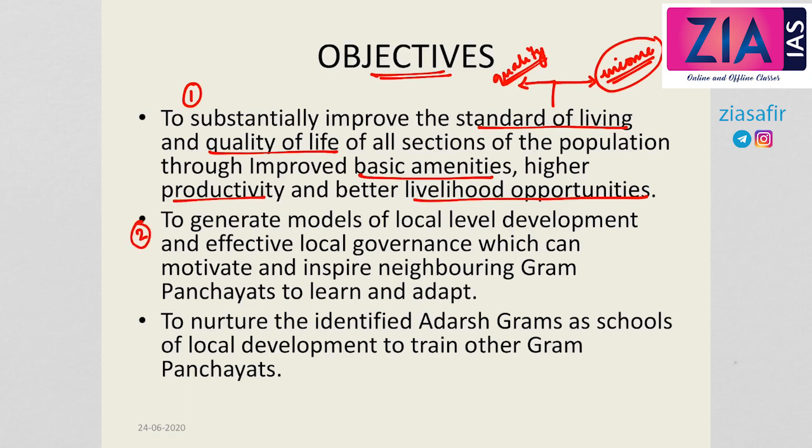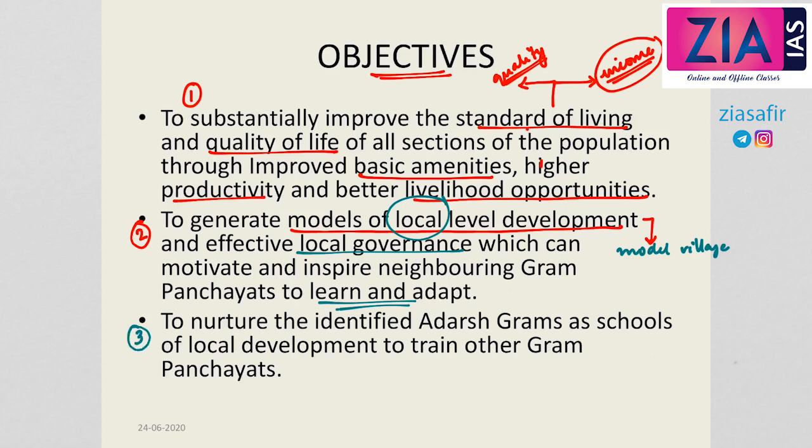The second one is to generate models of local level development. We have seen that the entire purpose of the Sansad Adarsh Gram Yojna is to develop model villages. These model villages are models of local level development. Villages are the basic structural units. So the aim is to generate models of local level development and effective local governance, which can motivate and inspire neighboring Gram Panchayats to learn and adopt.